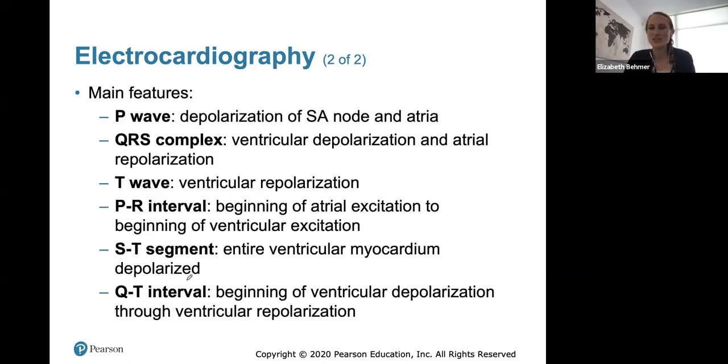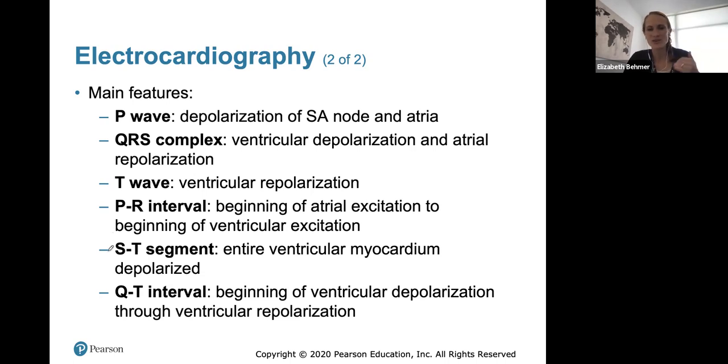These are the main features of the electrocardiogram, which you should know well. The P wave that we see, and I'll show you a picture of this, stands for depolarization of the SA node and the atria. So this will occur right before the atria contract. The QRS complex stands for ventricular depolarization and atrial repolarization. So the QRS complex will occur right before your ventricles contract. The T wave stands for ventricular repolarization.